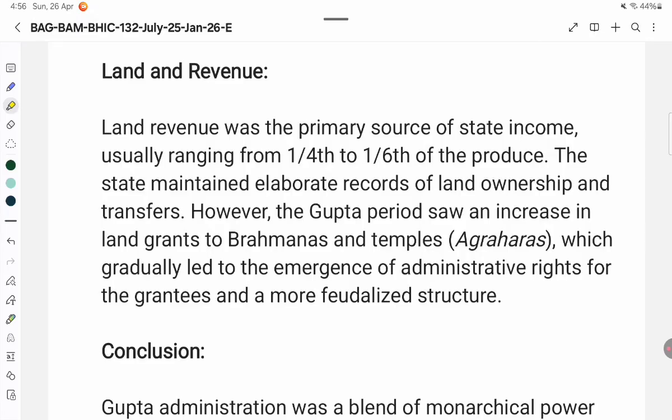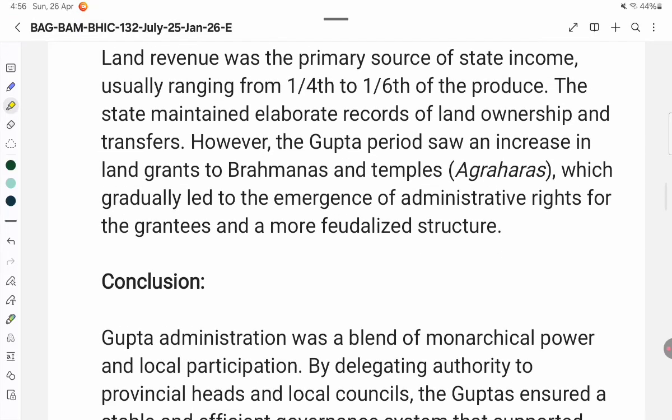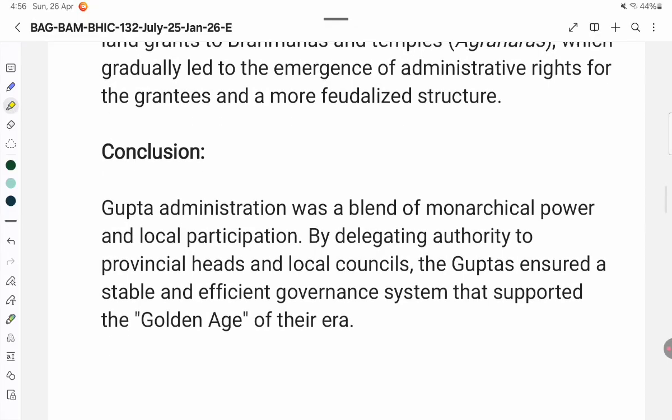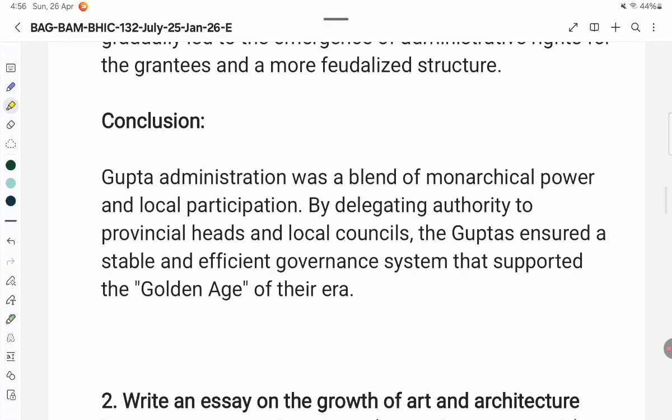Conclusion. Gupta administration was a blend of monarchical power and local participation. By delegating authority to provincial heads and local councils, the Guptas ensured a stable and efficient governance system that supported the golden age of their era.